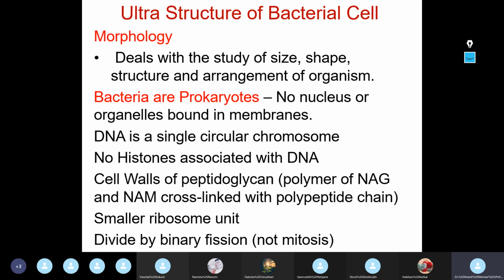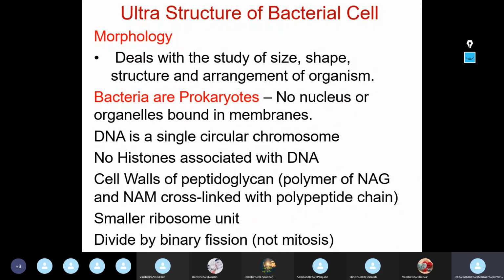That we will see in detail when we talk about cytology, where we will deal with the structure of the cell wall of gram-positive as well as gram-negative organisms.